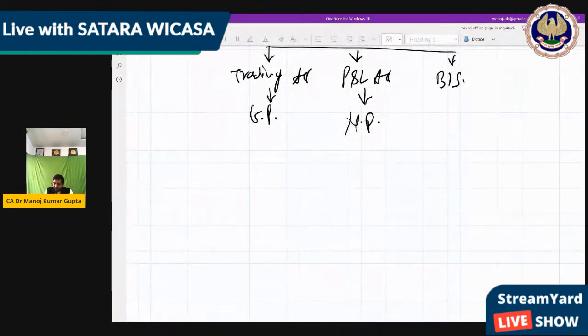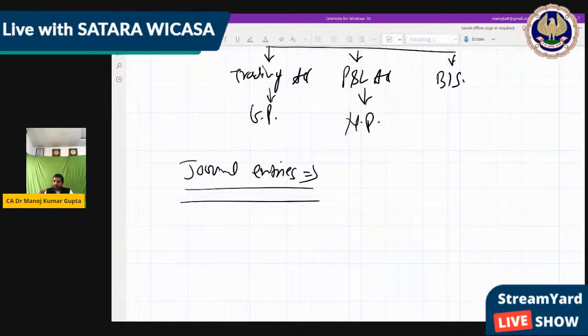So make the heading journal entries. Friends, this is the first accounting part, which is something very easy, but which is used in the entire life of the CA.